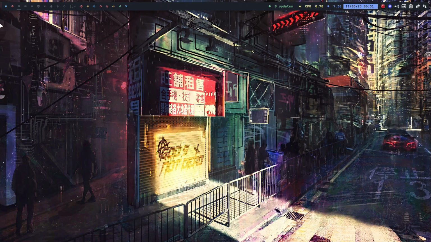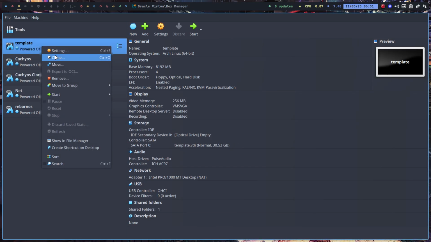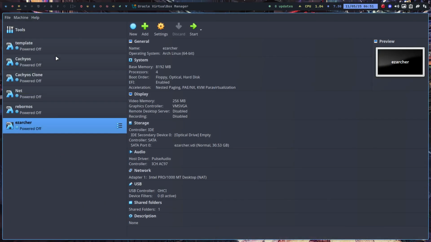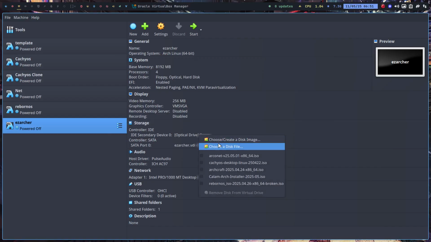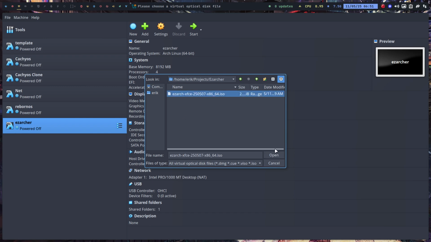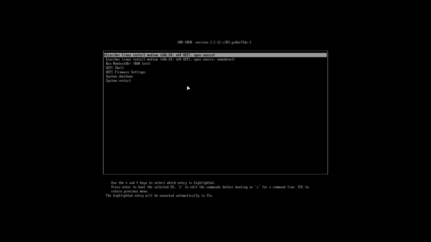VirtualBox is super handy for me. I have a template ready, I clone it, and call it Ezarcher. Easy, right? Then optical, choose, we have the projects folder. In the projects folder I keep all the Arch-based stuff these days. And here, yes, Xfce. That is new, and it's always fun to try out something new, right?